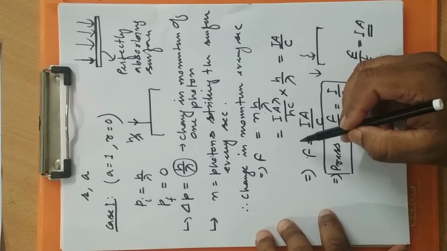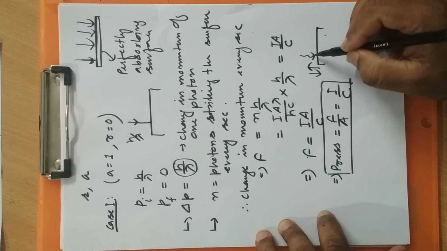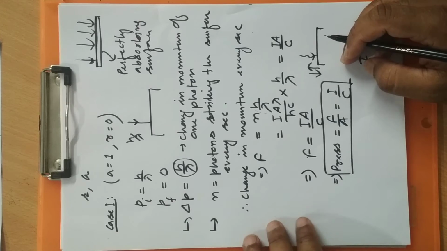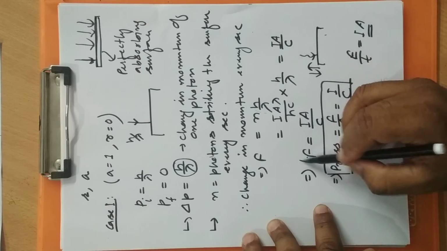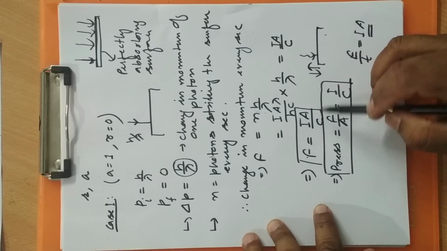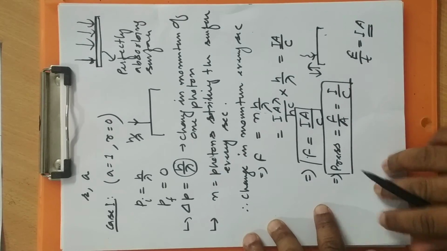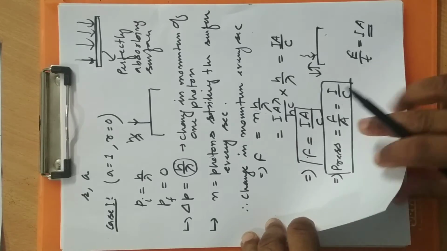And this is also the force exerted by the surface on the photons in the upward direction, because every action has an equal and opposite reaction. You know it very well, right? So one is action, the other is reaction. So the magnitude of force by the photon on the surface is IA by c, and by the surface on the photon is IA by c, in opposite directions. So this is the first case, for a perfectly absorbing surface.